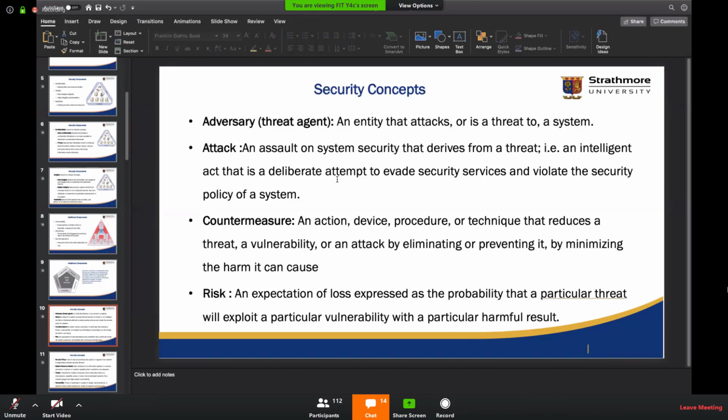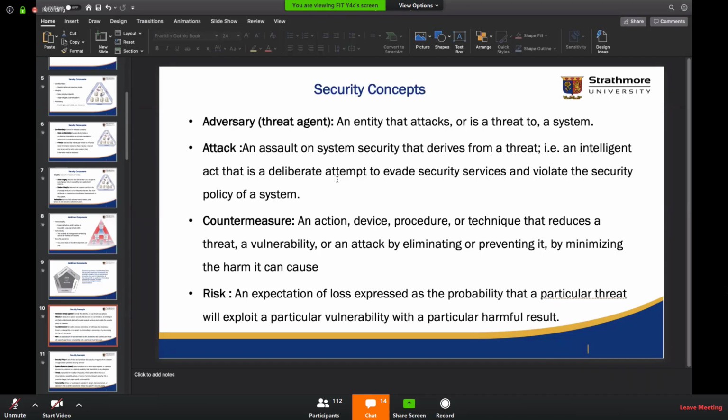Now, the potential of a threat agent to actually exploit the vulnerability is what a threat is. So the threat is that potential to exploit a vulnerability. And an attack is an actual exploitation of the vulnerability. So when you have a particular agent exploiting a particular vulnerability in an asset, then we have an attack.